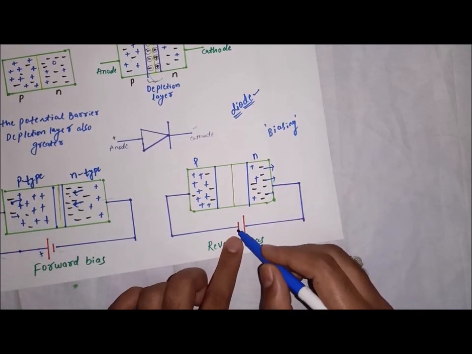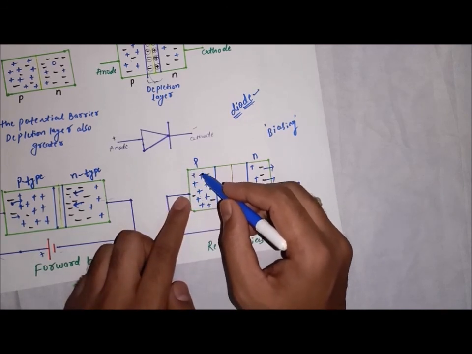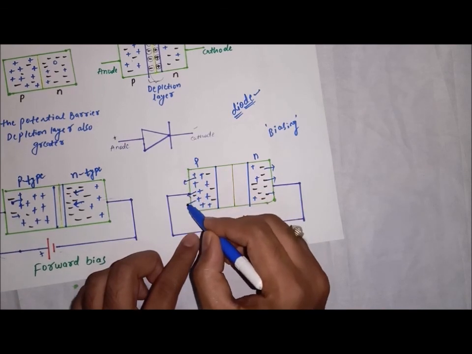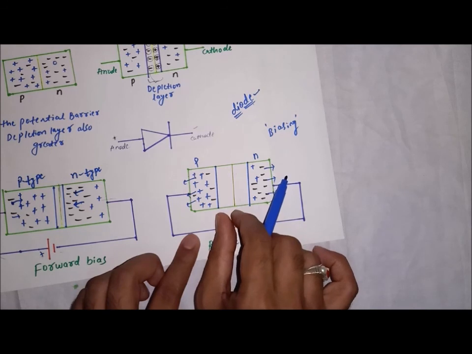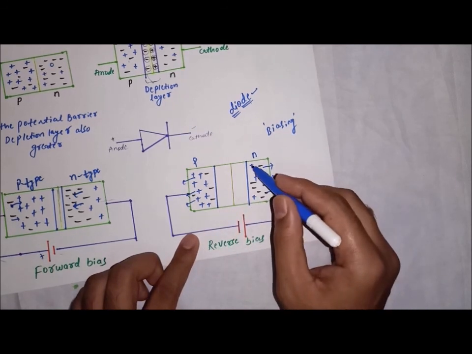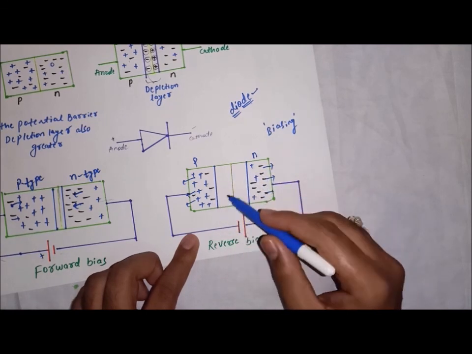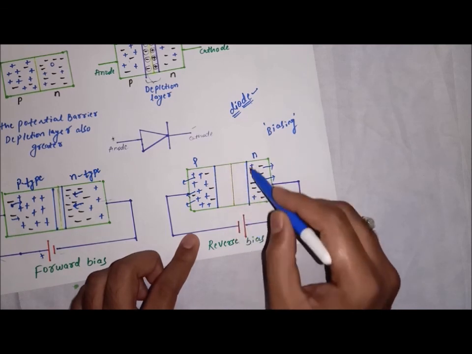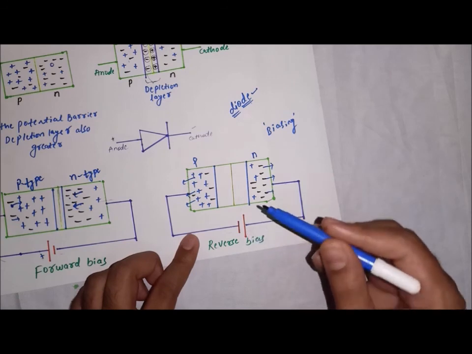And this negative terminal of the battery is connected to the P side, so the majority charge carriers, the holes, will start moving towards this side. As a result, the depletion layer increases. Now these holes and electrons cannot cross the junction as the depletion layer is more, so there is no current in the reverse bias condition.